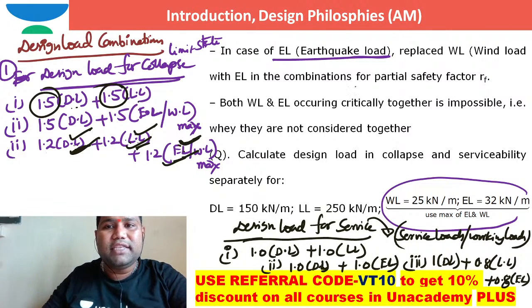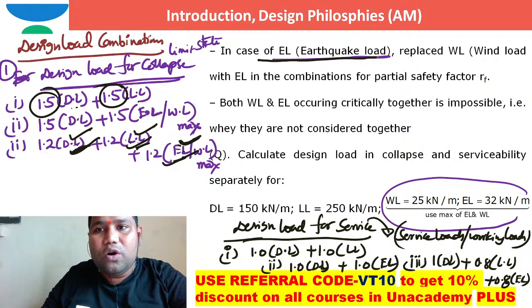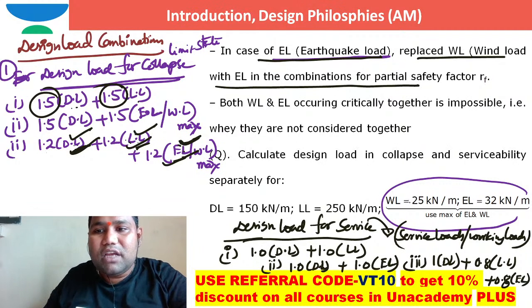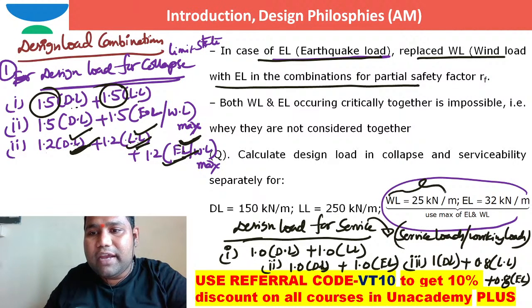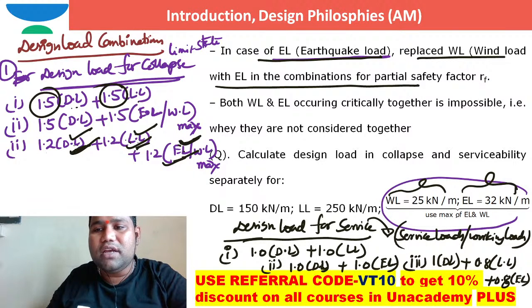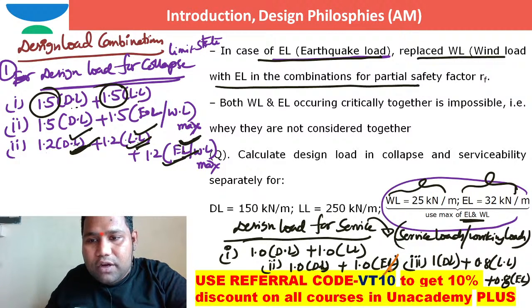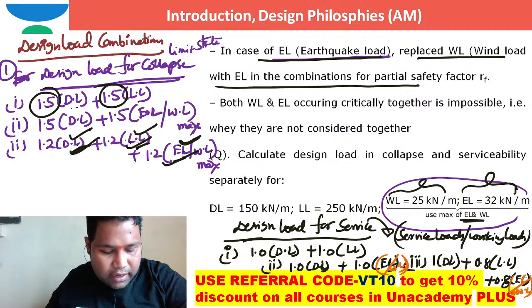So when I am writing, see here, in case earthquake load is replaced by wind load in the earthquake load combinations for partial safety factor. Let us suppose wind load is 25 kilonewton per meter and earthquake load is 32 kilonewton per meter. In such a case, you need to use the maximum of these two. So let me write it clearly: earthquake load or wind load, whichever is high, you can take.